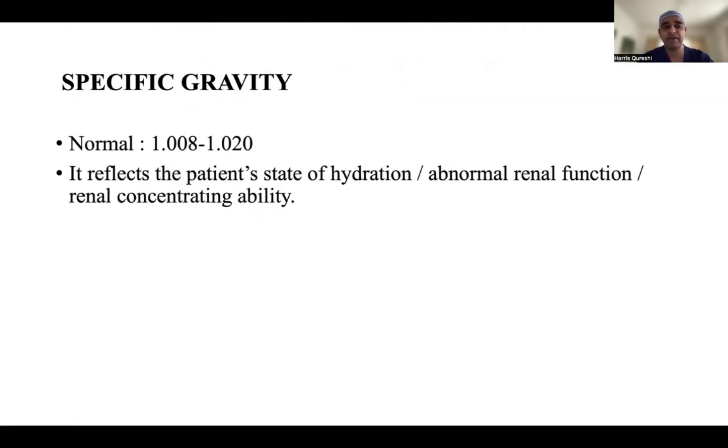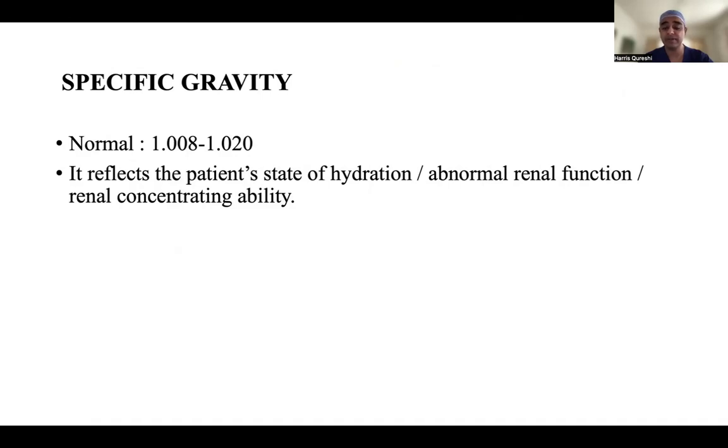So let's talk about specific gravity. It should be 1.008 to 1.020, and 1.010 is a cutoff that the kidneys are working properly. It reflects the patient's hydration status, along with abnormal renal function and renal concentration ability. A lot of questions are asked: a person's PCN is placed, how would you know that the kidney is working properly? Number one is urine output. You can get a MAG3 scan, and then you can get a specific gravity of that urine from the PCN, and that can give you some idea of how the kidney is functioning.